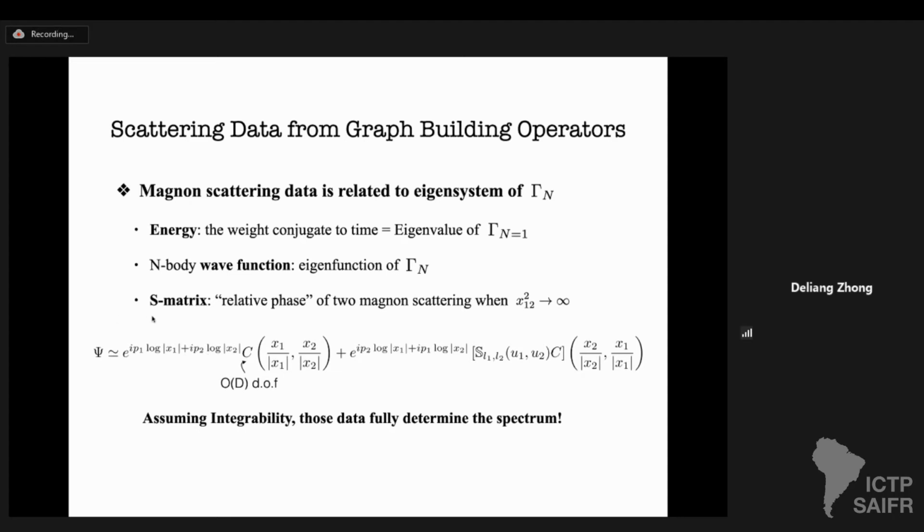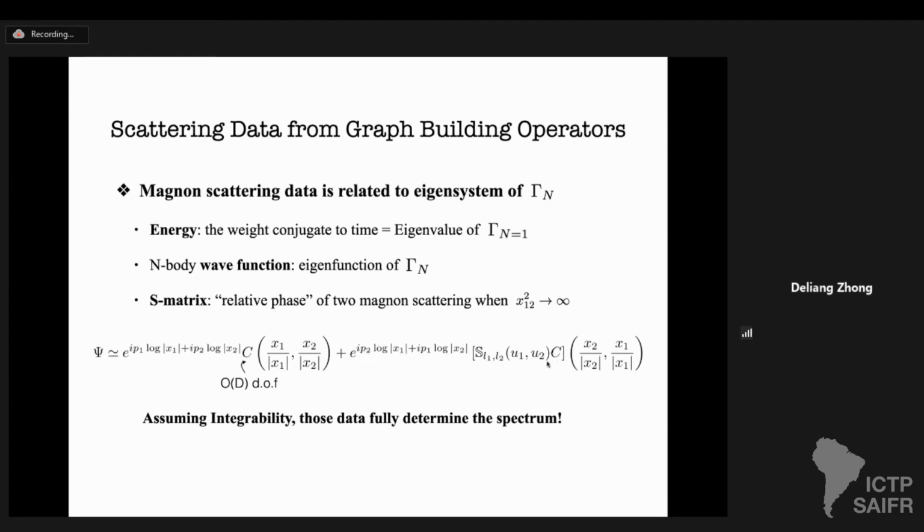We are also interested in the two-body S matrix. By definition, it's the relative phase of two-magnon scattering when the two magnons are far apart. The general expectation is that the wave function in that asymptotic limit factorizes into two terms. The first term is a plane wave with some tensor function C controlling the O(d) degrees of freedom coming from the spherical decomposition. The second term looks quite similar to the first, but the roles of p1 and p2 are swapped.